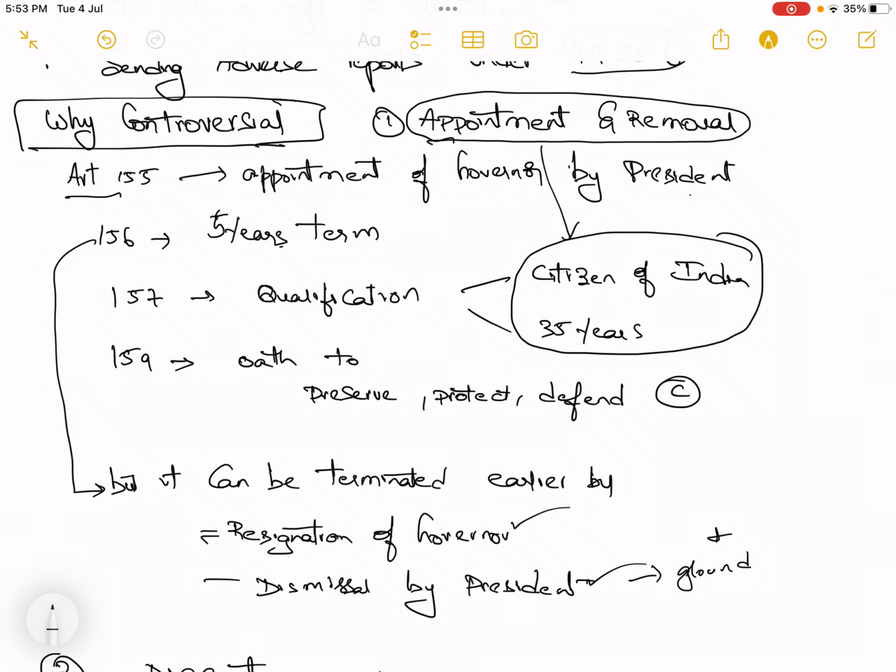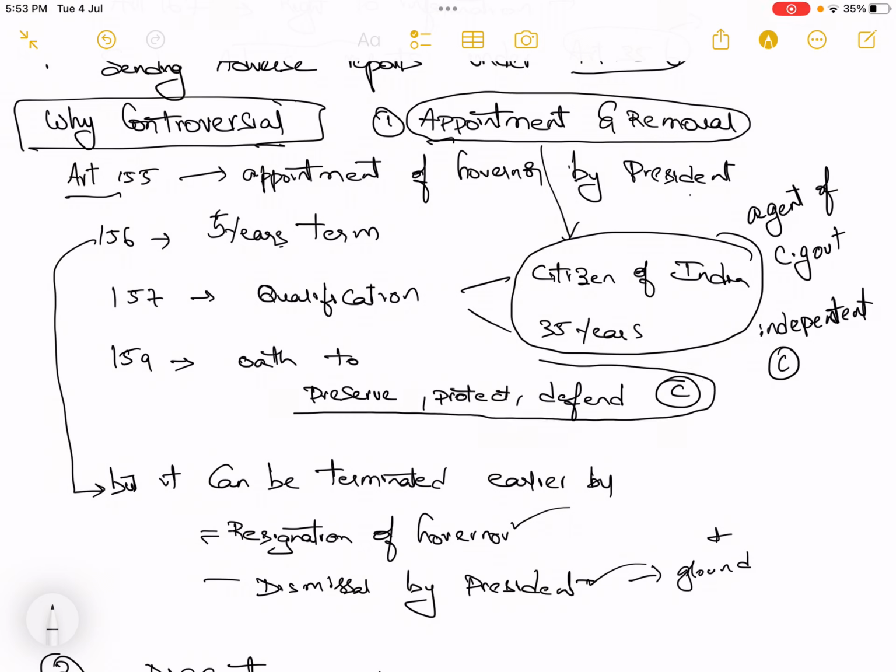So because of this, the governor is acting as an agent of the central government. He is not acting as independent constitutional machinery. He is a constitutional power, right? He should act like the president. He should maintain that kind of dignity, because he is the one who has to preserve, protect and defend the constitution. This is the oath he has taken. He should not act like a person of the political party which is present at the center, okay.